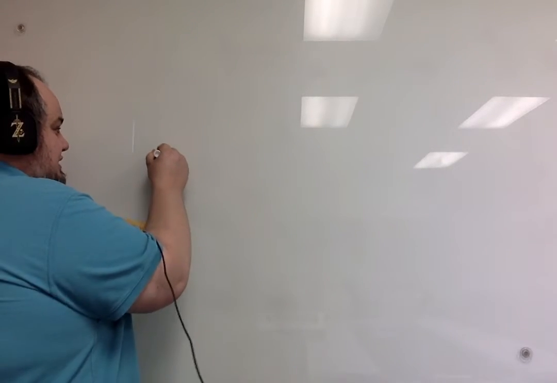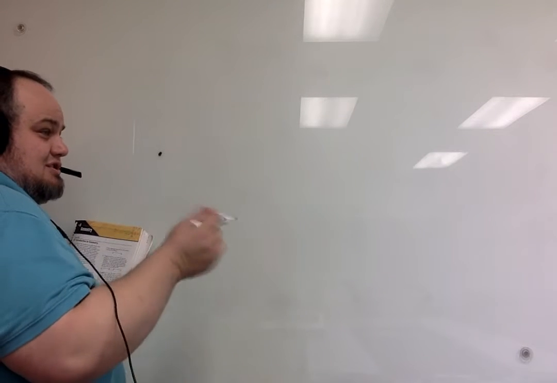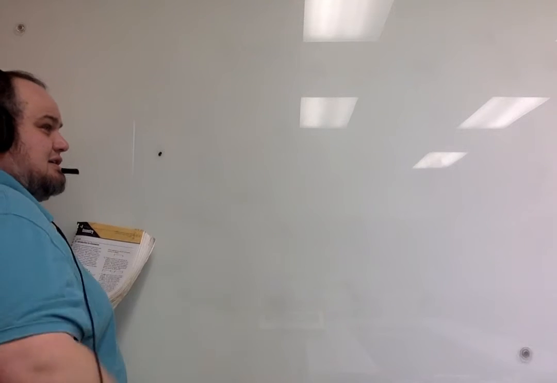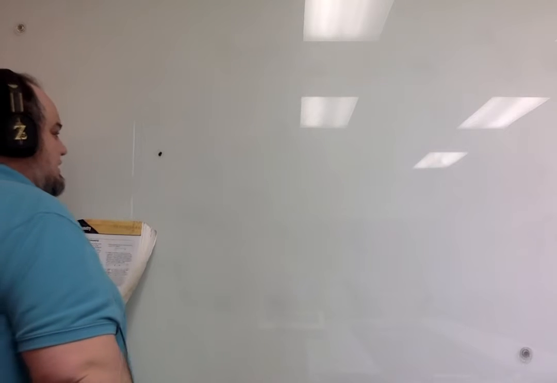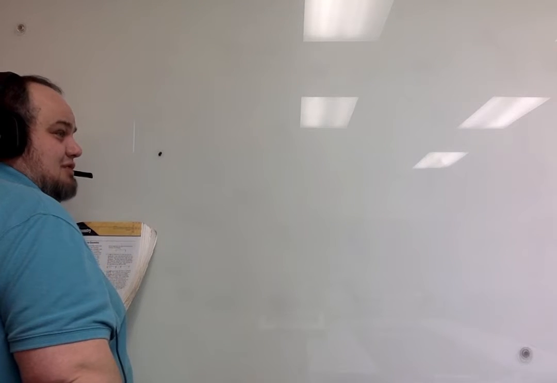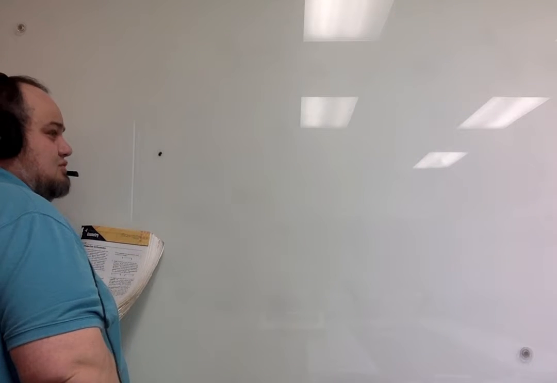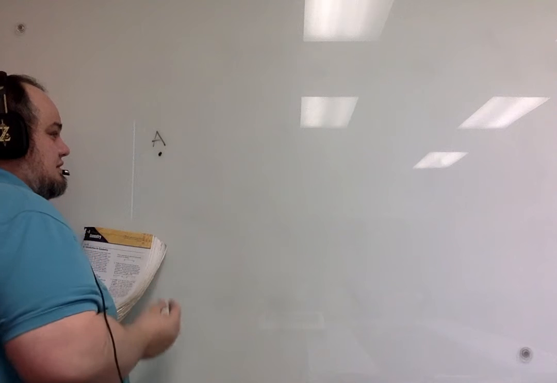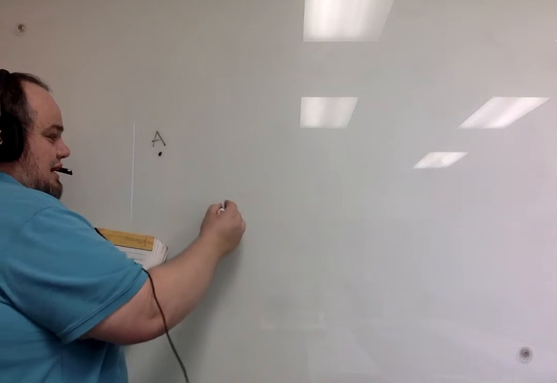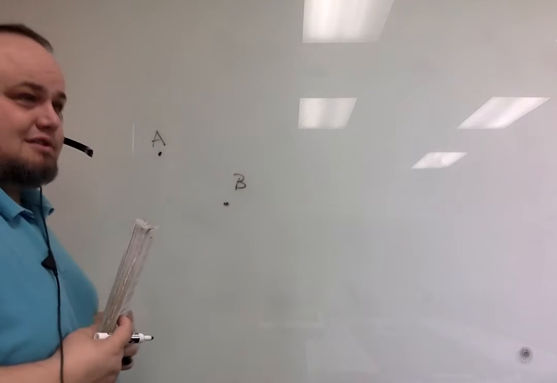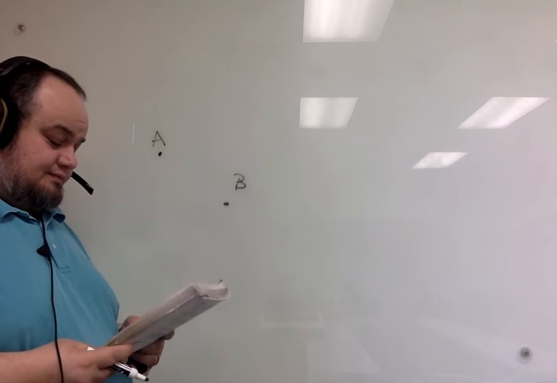Now what you have to remember is when we draw a point, it's just like this, a little dot. However, a point actually has no dimensions. It doesn't actually have any width, any height, any depth, no dimensions. When we draw it, we have to use something to represent it. So we just draw a dot. When you're referring to a point, you use a capital letter, like A, or you might have another point over here, B. And that's how we can refer to points, is by a letter that represents them.